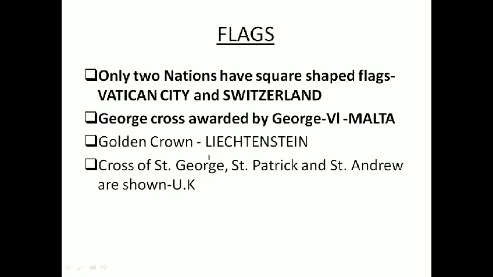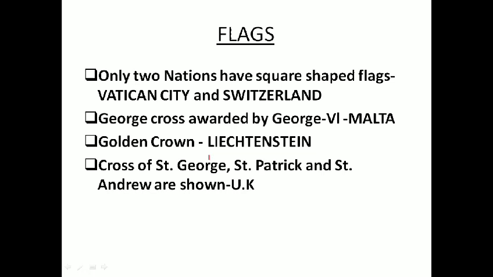What is the name of the nation? It is Malta. A golden crown can be seen on this country's national flag, that is Liechtenstein. Cross of Saint George, Saint Patrick, and Saint Andrew are shown, popularly called the Union Jack. It is United Kingdom. So through flags also we can learn some countries' names.